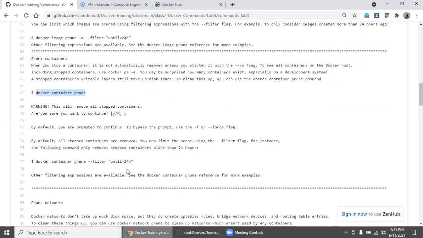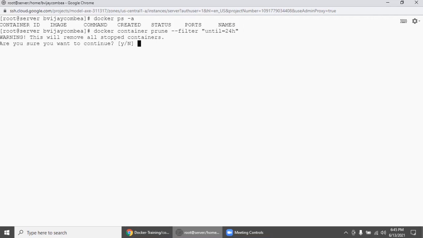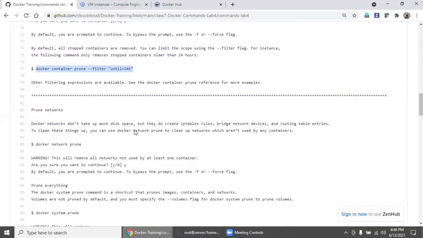And docker container prune, again, you can apply the same kind of tag here also, the 24 hours tag, because sometimes people may use containers for development purpose or some maintenance purpose. So you should not remove unknowingly the last 24 hours, because that will lead to a lot of downtime. So wherever you think this will make sense, you can apply this tag in most of the situations.